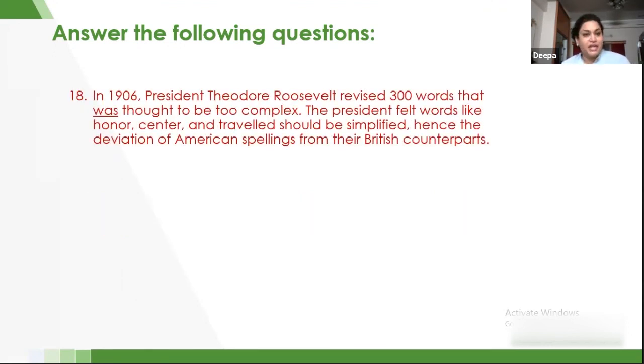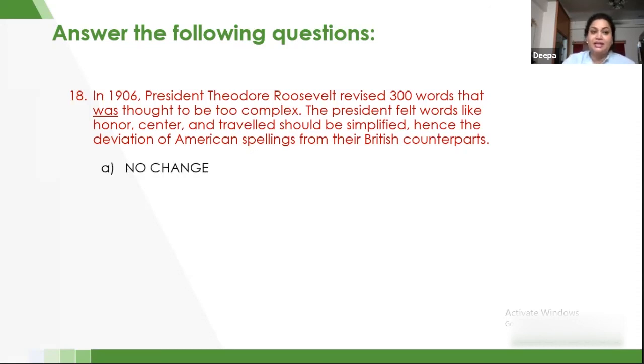In 1906, President Theodore Roosevelt revised 300 words that was thought to be too complex. The president felt words like honor, center, and travel should be simplified, hence the deviation of American spellings from their British counterparts.